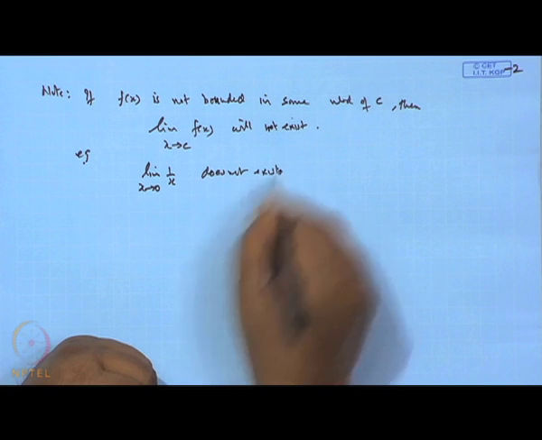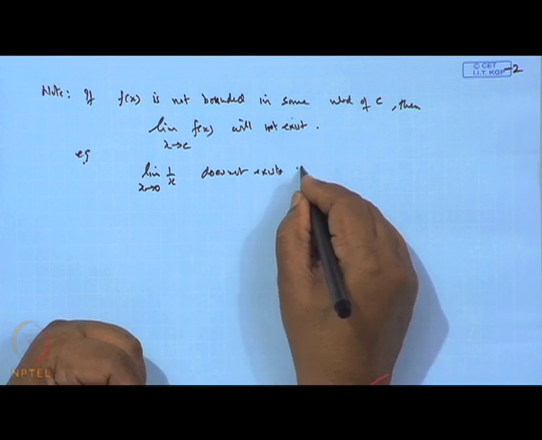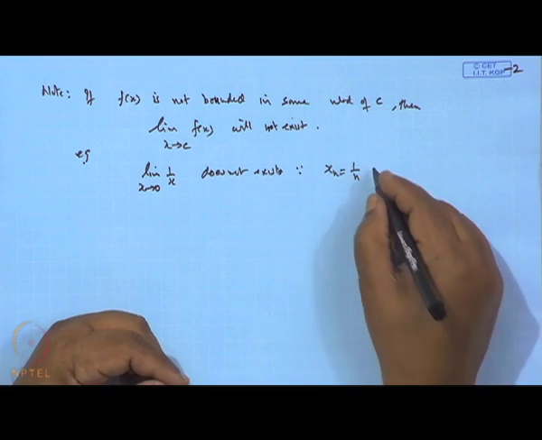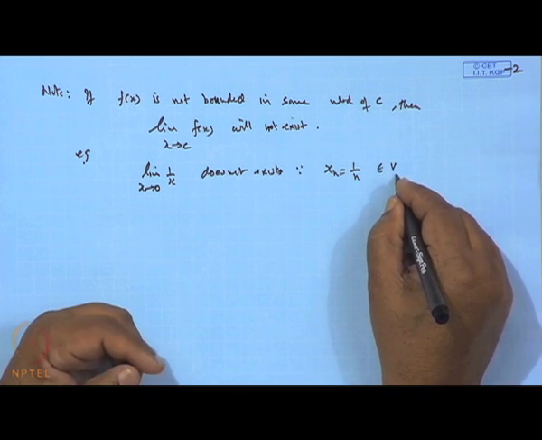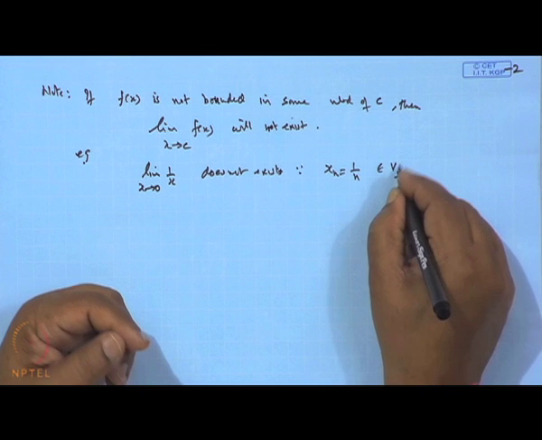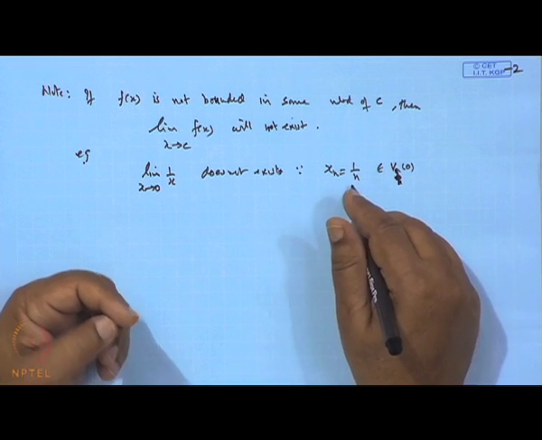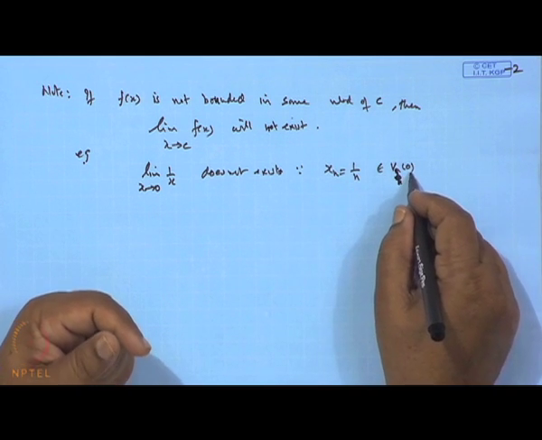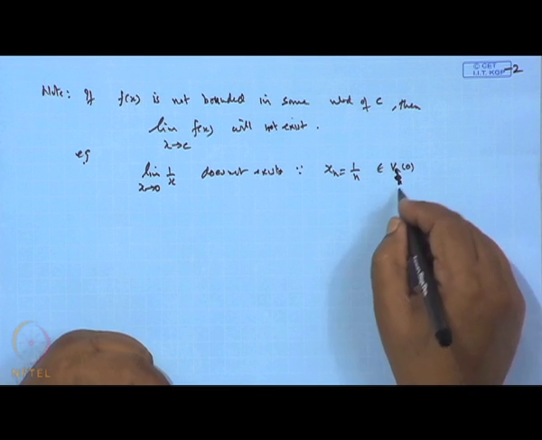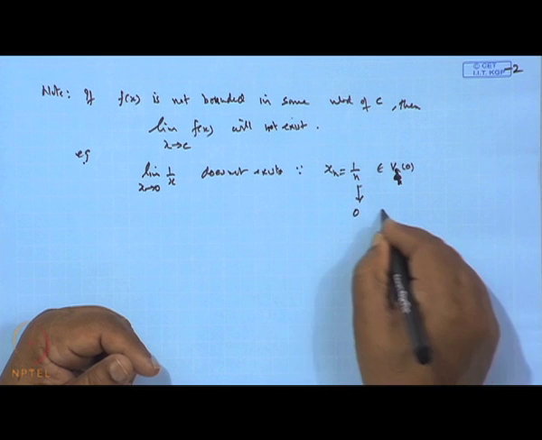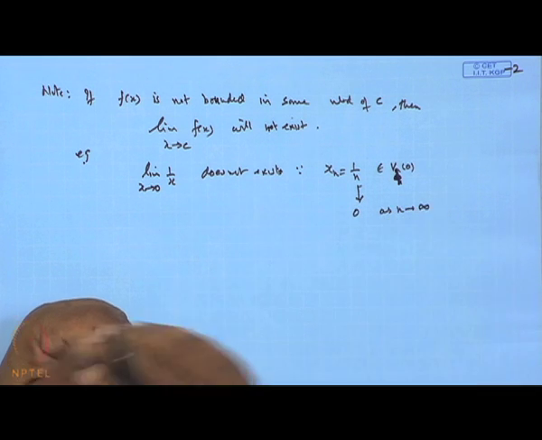Because, if we take a sequence x n, say 1 by n, which belongs to a delta neighborhood of 0, all the terms of the sequence x n belong to it after a certain stage, and this sequence tends to 0 as n tends to infinity.